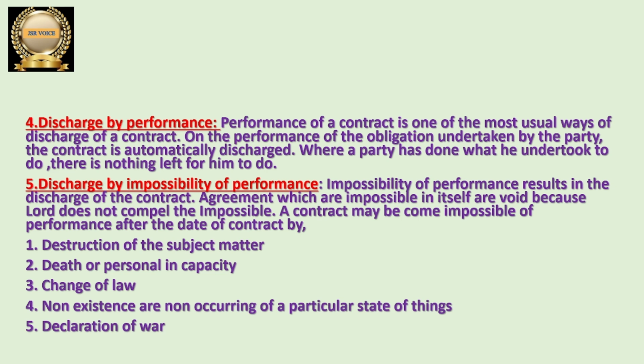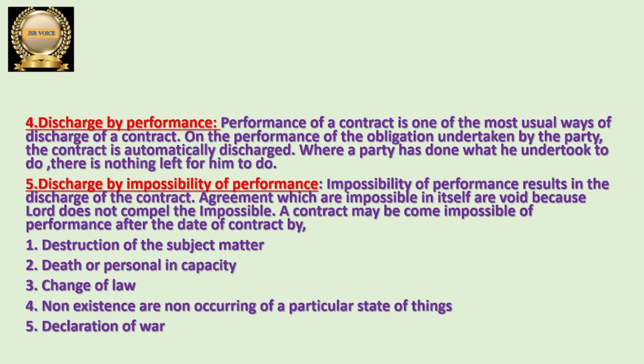Here, if there is some impossibility for any party to perform the contract, then the contract automatically comes to an end. At the time of making the contract it was good, both parties were going to perform it and everything was possible for them. But later on, after some days, due to some factors, they are unable to perform.